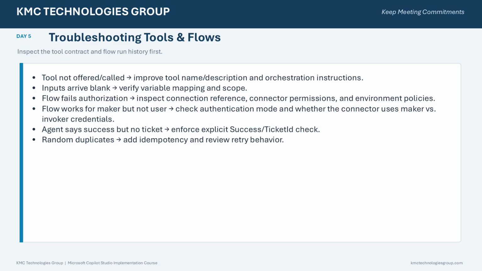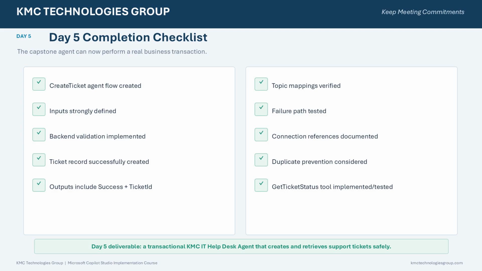Simulate a connector outage and confirm that the agent does not claim success. Test a duplicate retry and attempt to retrieve a ticket belonging to another user to verify that unauthorized data is never returned. When a tool behaves incorrectly, inspect the tool contract and flow run history first. If the tool is never offered or invoked, improve its name, description, and orchestration instructions. If input values arrive blank, verify variable mappings and scope.